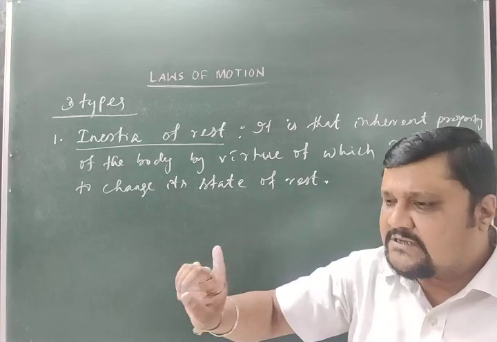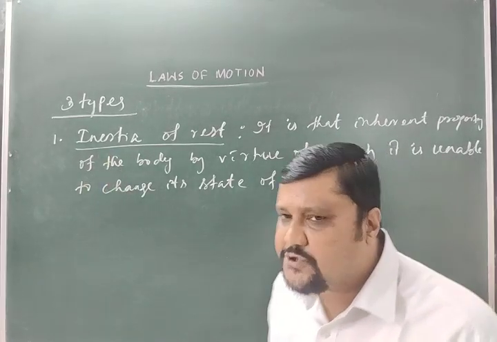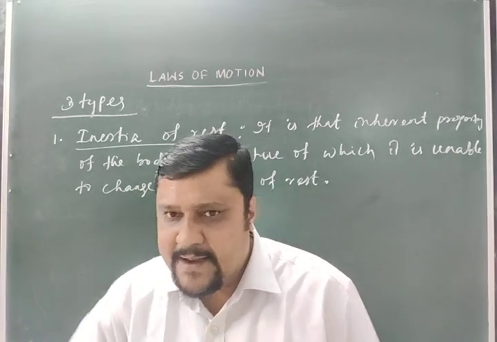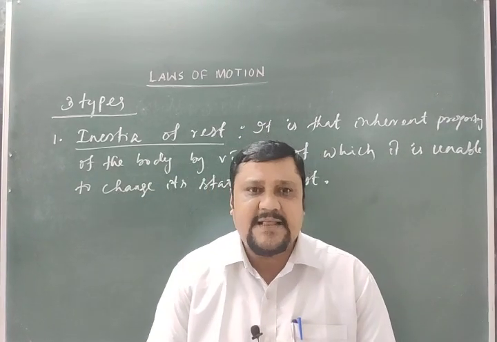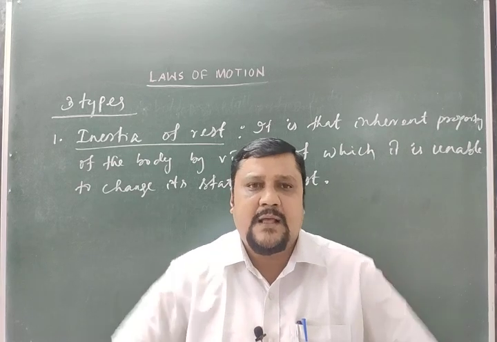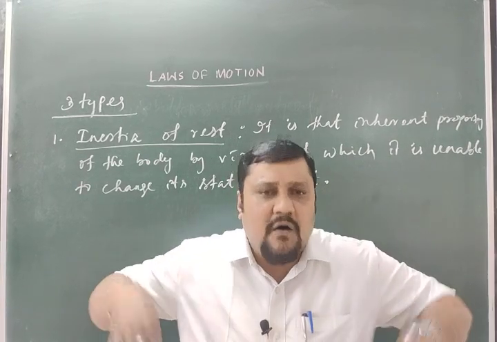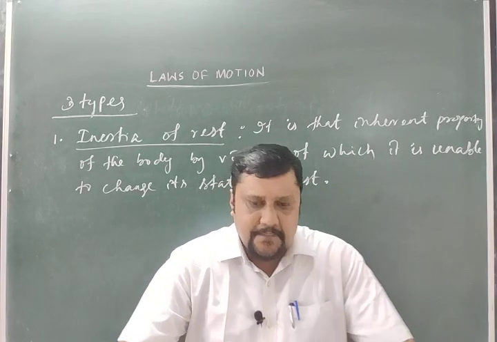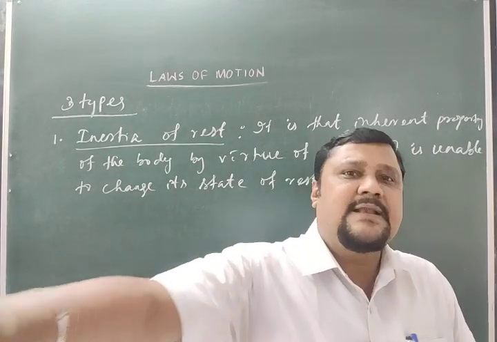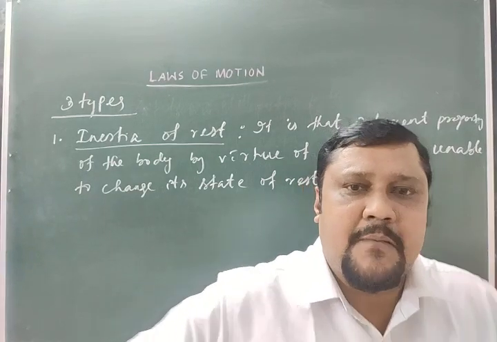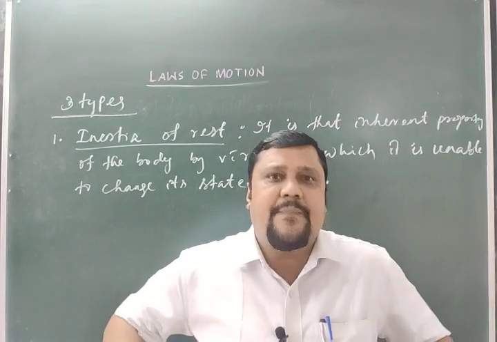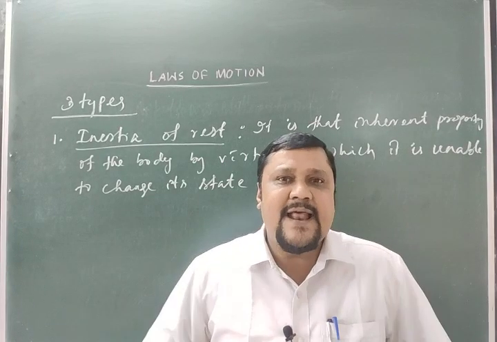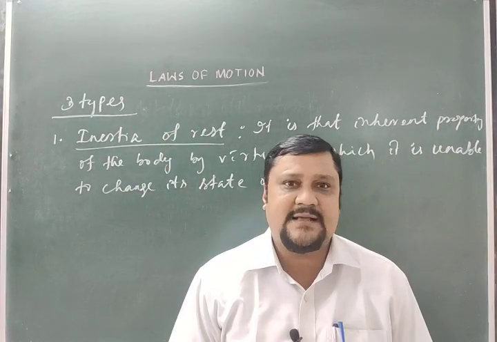Now when the bus suddenly starts its motion, the passenger who is sitting inside the bus, the lower portion of the passenger, which is in contact with the bus, is in motion, but the upper part is at rest, because it has the inherent property. The whole system was at rest initially.